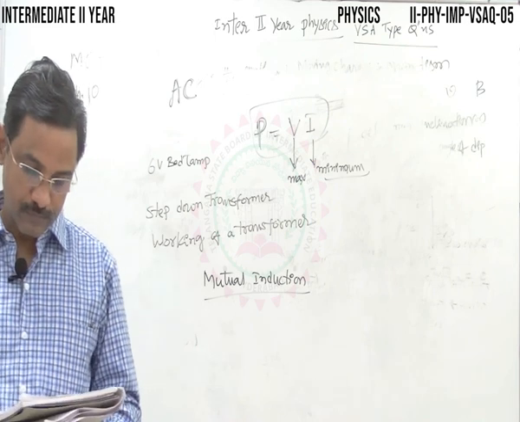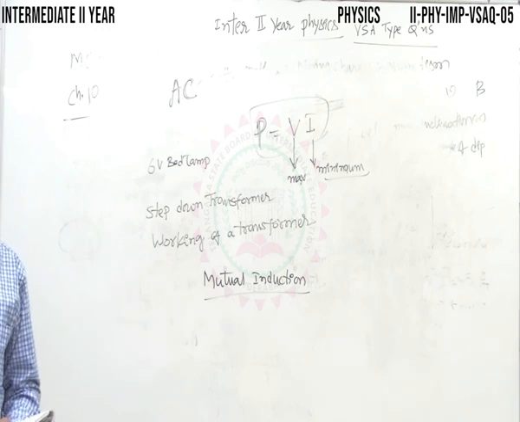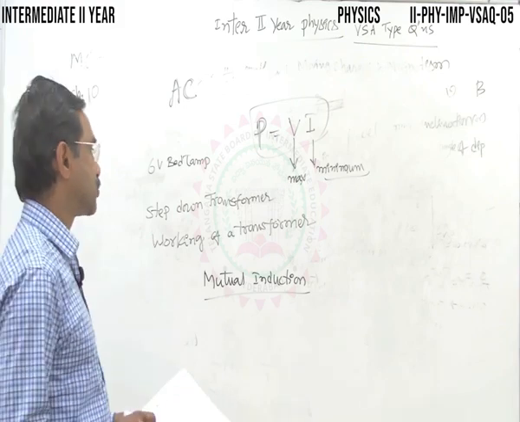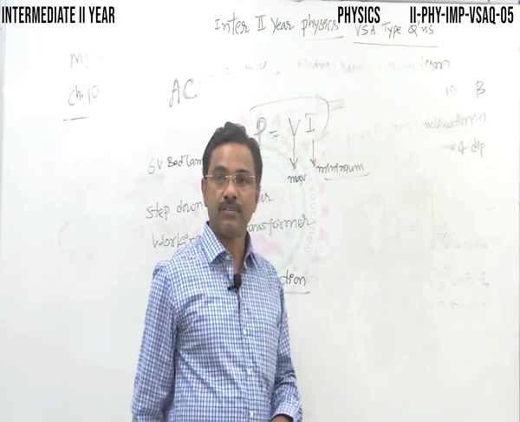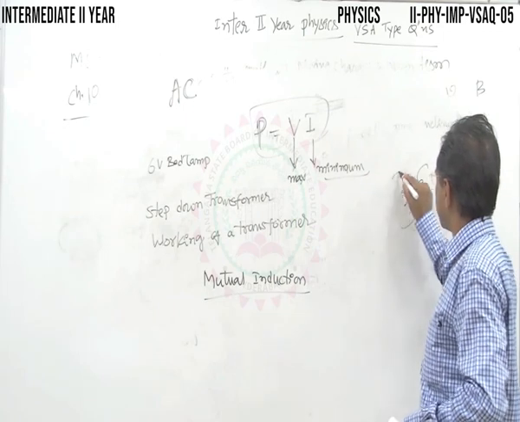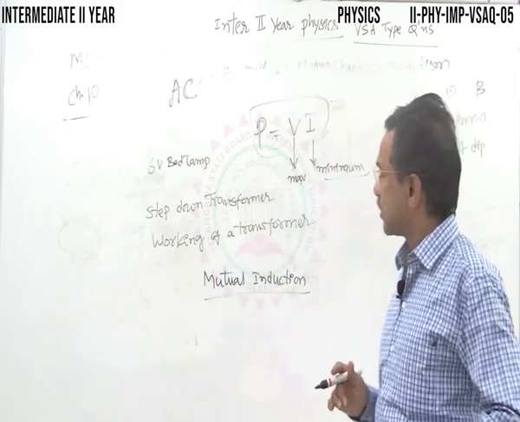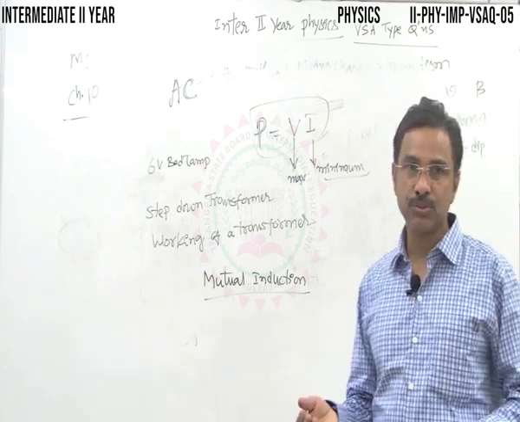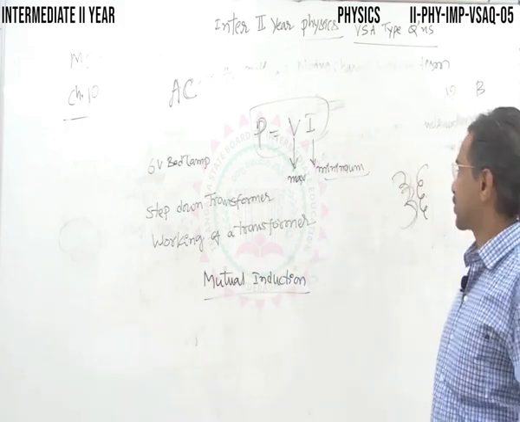So write down: mutual induction. Mutual induction is the working principle of a transformer. What is mutual induction? You might have studied it in detail. At this point, I'll just remind you. If you have two adjacent coils in the vicinity, the process of inducing an EMF in a coil due to varying, that is changing, current in the adjacent coil is called mutual induction.